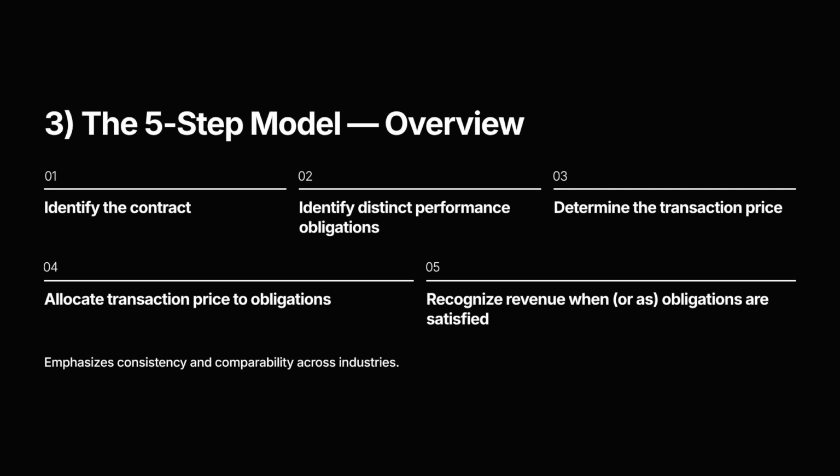Overview. IND AS 115 introduces a clear 5-step model for revenue recognition. Identify the contract with a customer. Identify distinct performance obligations within that contract. Determine the transaction price, the amount expected in exchange for goods or services. Allocate the transaction price to each performance obligation based on standalone selling prices. Recognize revenue when or as the performance obligations are satisfied. This framework promotes consistency, transparency, and comparability across industries, whether it's a construction firm, a SaaS, software as a service, company, or a telecom provider.